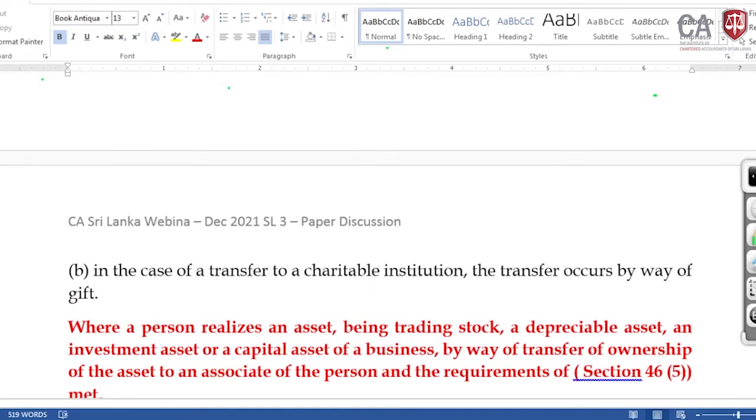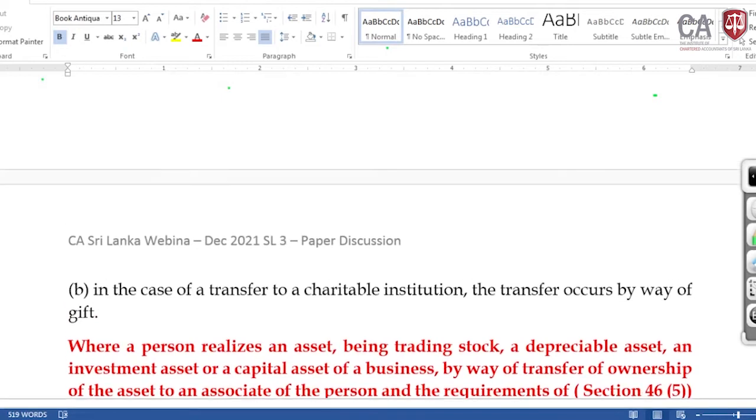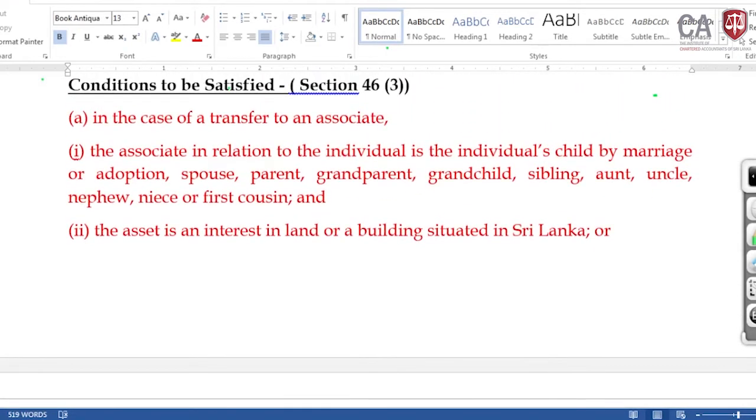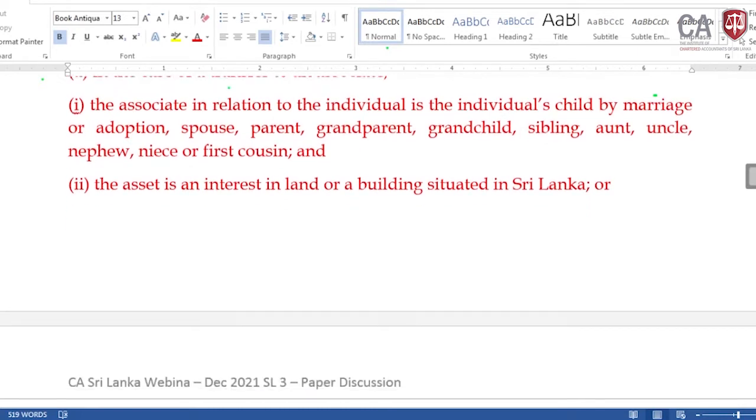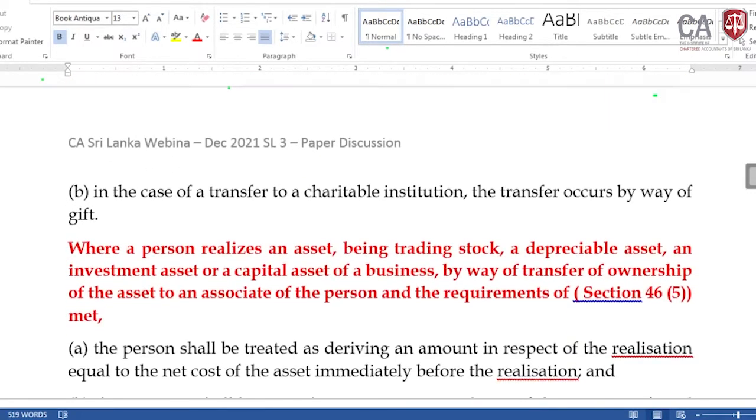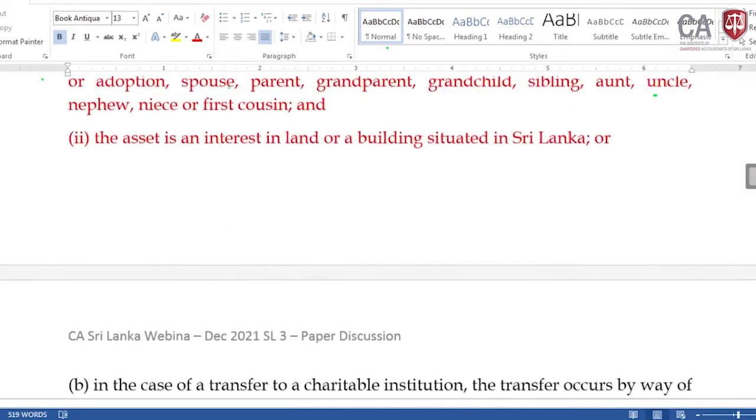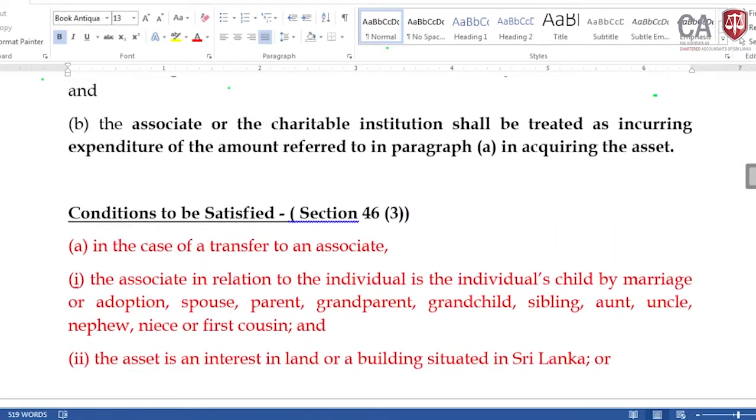Then the B, in the case of the charitable institution, the transfer should occur by way of gift, but it is not applicable since we are looking at the individual. Then first, this has been transferred between associated persons. It's an individual, there is a daughter, and this condition for the shares is not satisfied, but in the second one the property condition is satisfied. Then how to take the value? Now this section 46(3) condition is satisfied.